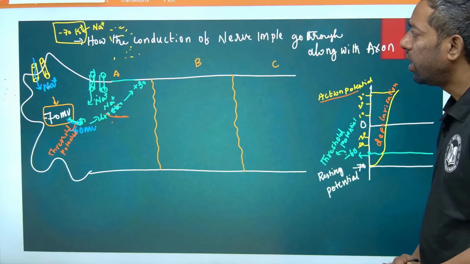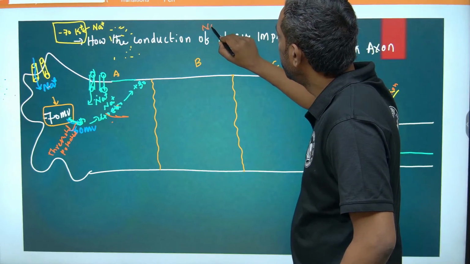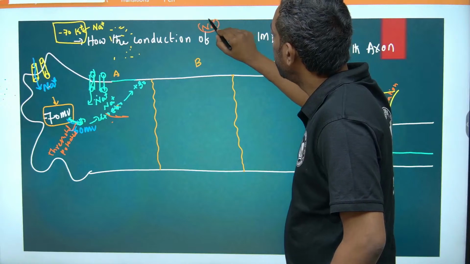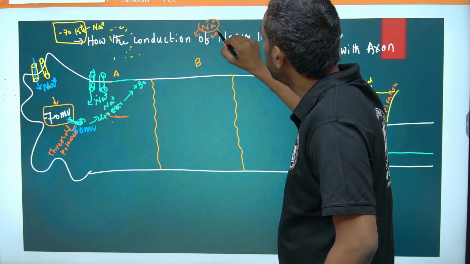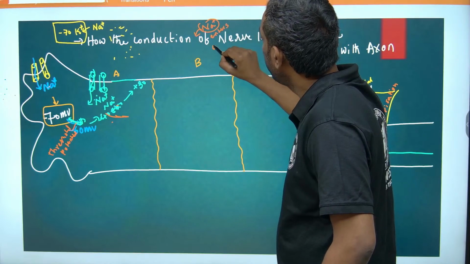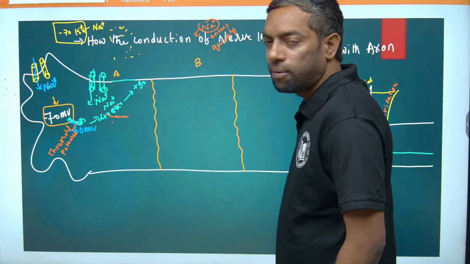Guys, here is a condition: sodium ions enter quickly through the channel.